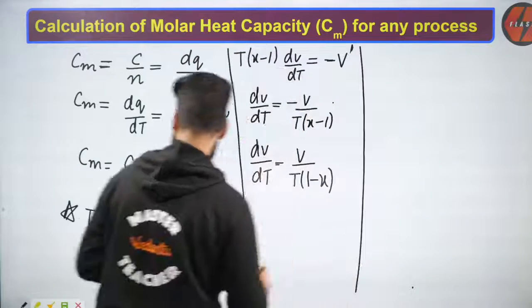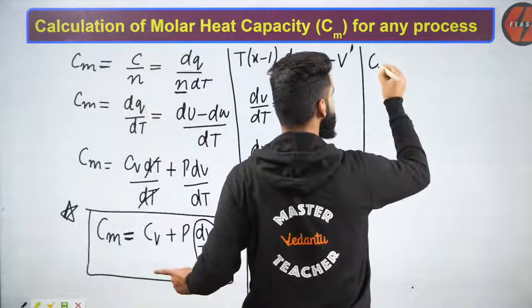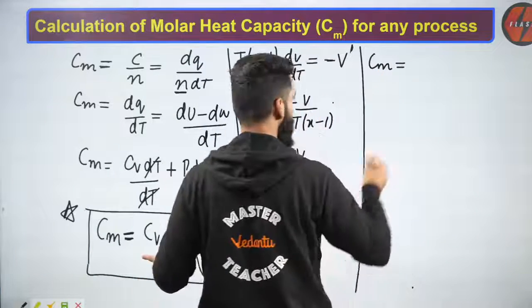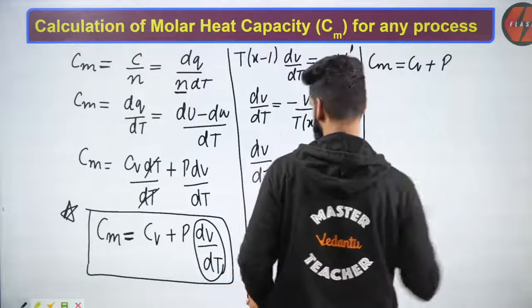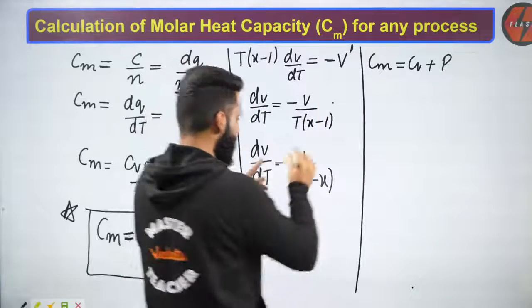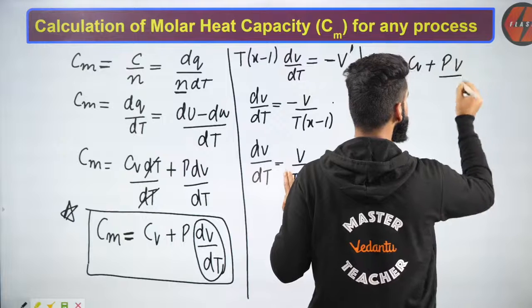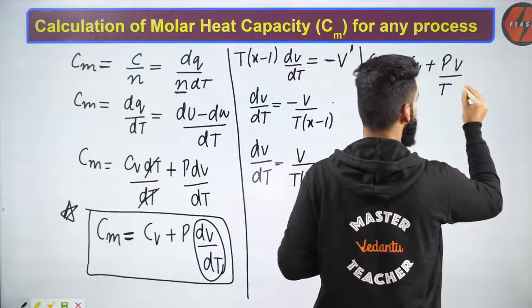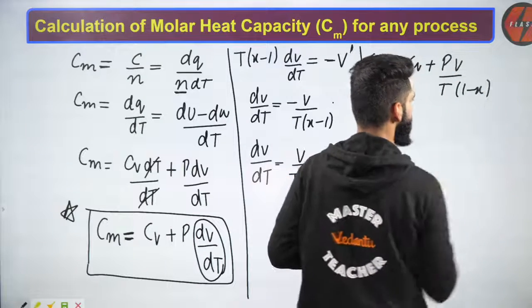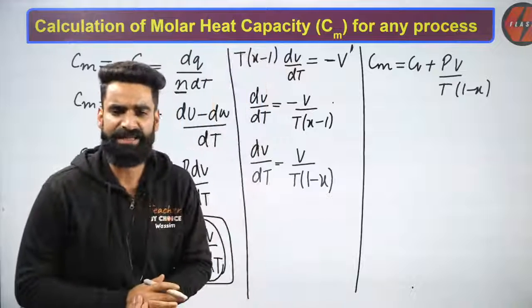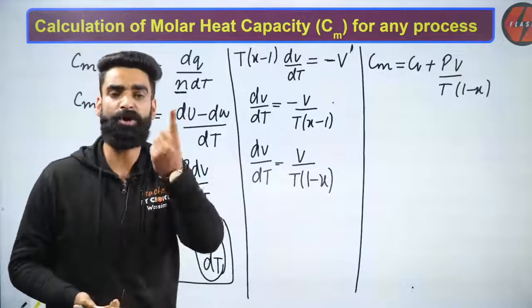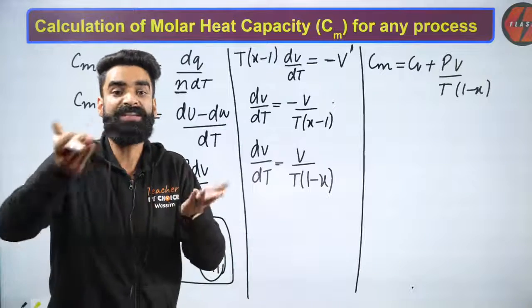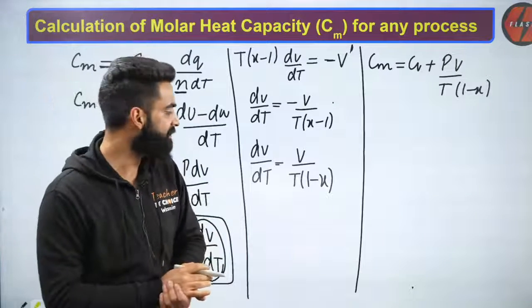Now, see what I'm going to do. I'm going to write molar heat capacity for the ideal gas will be equal to CV plus P multiplied by dV by dt value. We got to know that is V divided by T multiplied by 1 minus X, right? Now people, as far as the ideal gas equation is concerned, PV is equal to nRT, right? n value is 1 because I'm talking about 1 mole of ideal gas. So PV is equal to RT for 1 mole of ideal gas.